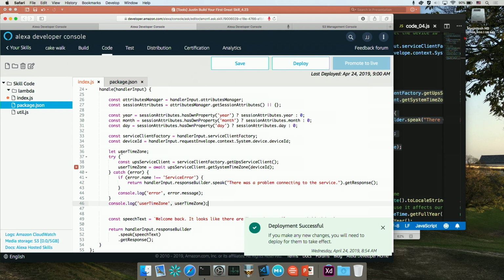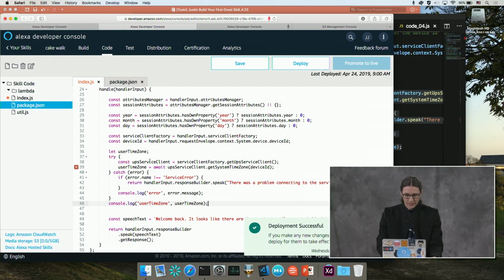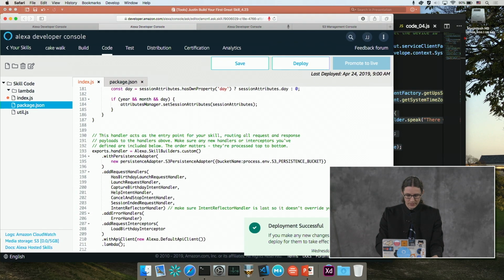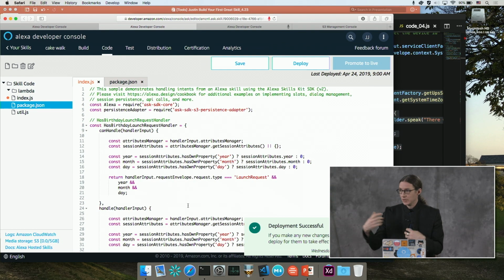So here we have our time zone that we're going to capture, and we have this try-catch block, and we have the UPS service client, and we're calling getUpsServiceClient. So that's going to create the service client. Remember how at the bottom of the code here, we defined this API client, and we pass it. So calling that getClient function is going to use the client that we defined at the bottom of the skill in our code and initiate that object for us. And then we're going to call getSystemTimeZone, and we're going to pass it the device ID.